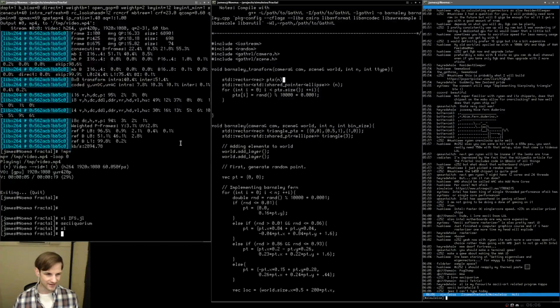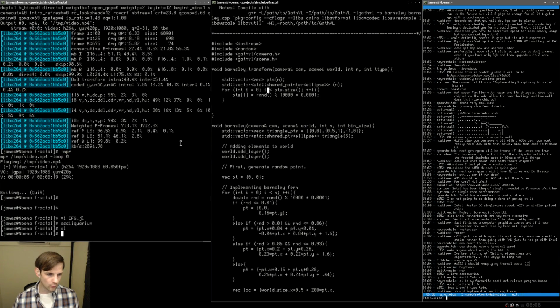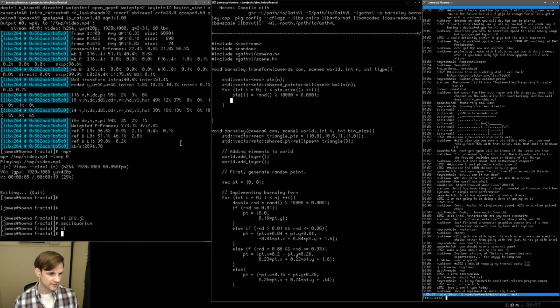Yeah, I understand. I can't type either. We're just gonna call them pixel points. No. Whatever. I'm just calling them balls. Screw it. Bad names aside, that's what I'm calling them. Okay, let's go. So these are going to be all the balls that we're going to be modifying. Not going to worry about it too much.